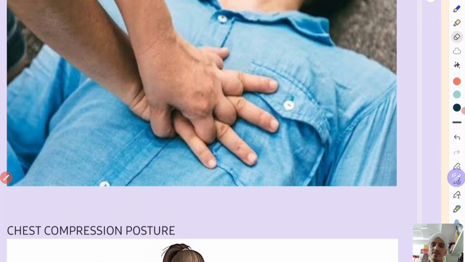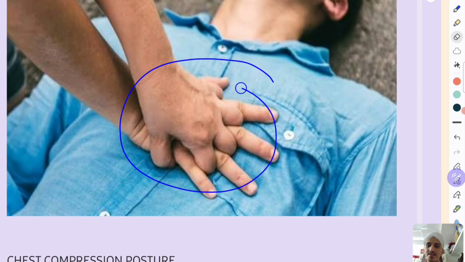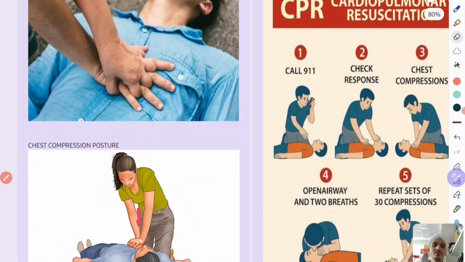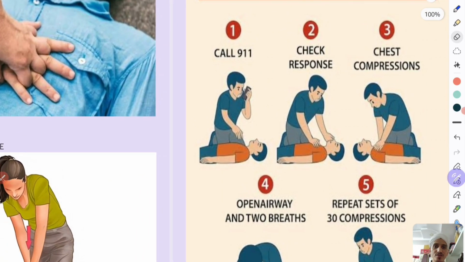So this is one more image to show the posture of the hand. They should be like this. Okay, hands should be straight, elbows should be extended, and the weight of the body should act as a force for compressions. So this is one thing which is showing what to do for CPR.